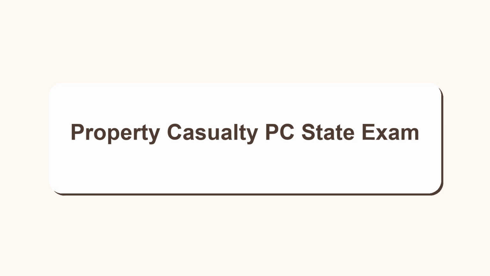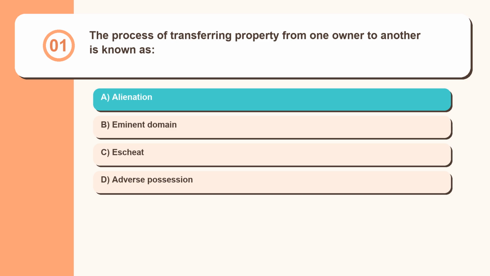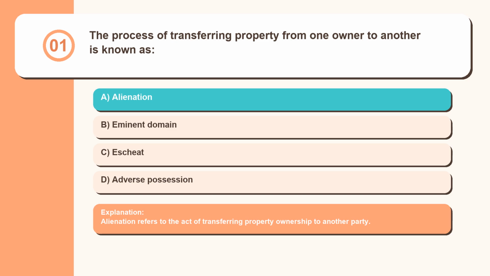Property Casualty PC State Exam. Question 1. The process of transferring property from one owner to another is known as alienation, eminent domain, escheat, adverse possession. Alienation refers to the act of transferring property ownership to another party.